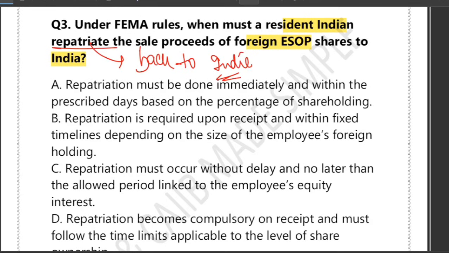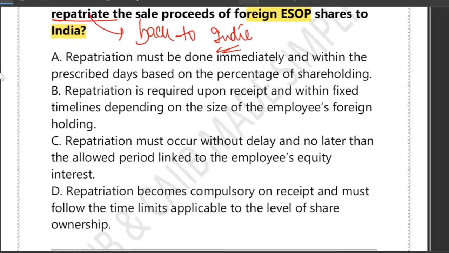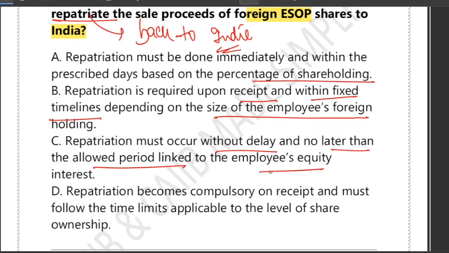The options they have given: A, repatriation must be done immediately and within the prescribed days based on the percentage of shareholding. Option B, repatriation is required upon receipt and within a fixed timeline depending on the size of the employee's foreign holding. C says repatriation must occur without delay and no later than the allowed period linked to the employee equity interest. And D says repatriation becomes compulsory on receipt and must follow the time limit applicable to the level of share ownership.